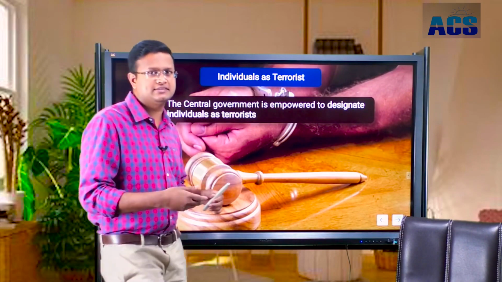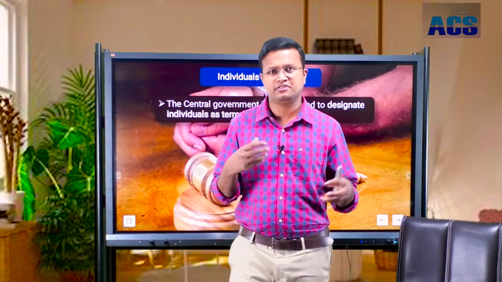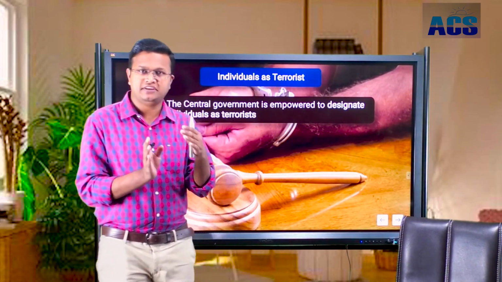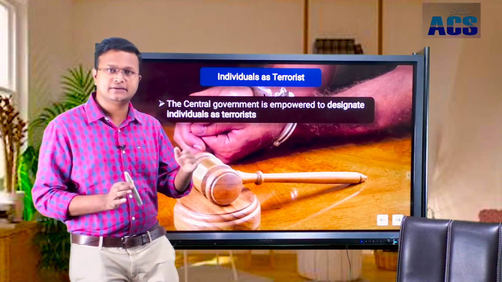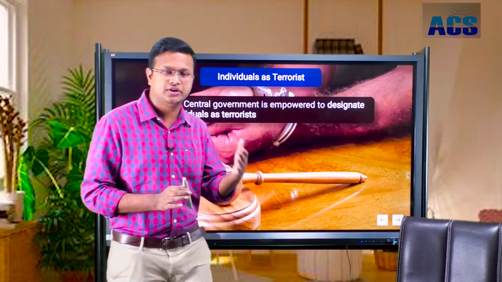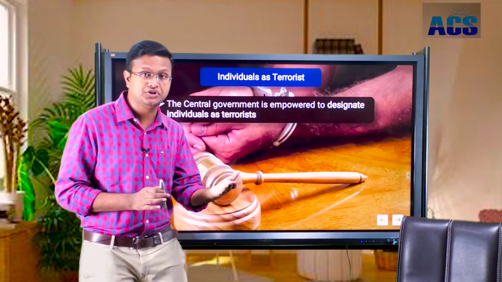Now, if you are analyzing this with the political system of India, India is a liberal democratic polity, and we have a system of executive and judiciary. Whether the executive is an authority to reach a final judgment that this person is a terrorist, and on what criteria we will decide that person as a terrorist, or whether it is the duty of the judiciary.